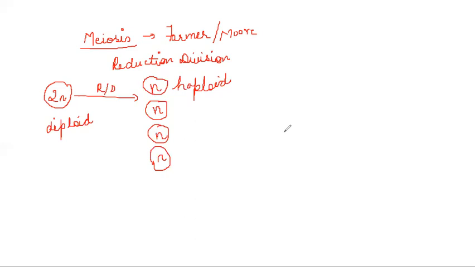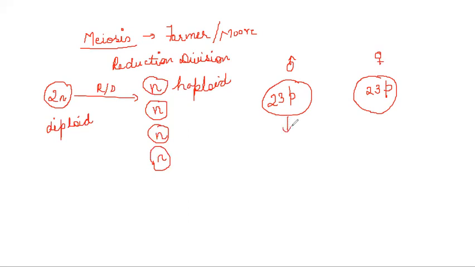Now let us understand why we need it. Why can't we have gametes formed through mitosis? Let's assume that human beings have 23 pairs of chromosomes. For formation of a new organism, sexual reproduction is done, and there are two parents. Let's say this is the male parent and this is the female parent. Now let us assume that after mitosis the gametes are formed and not meiosis. The gametes would also have the equal number of chromosomes, because we know that in mitosis the number of chromosomes remains the same.